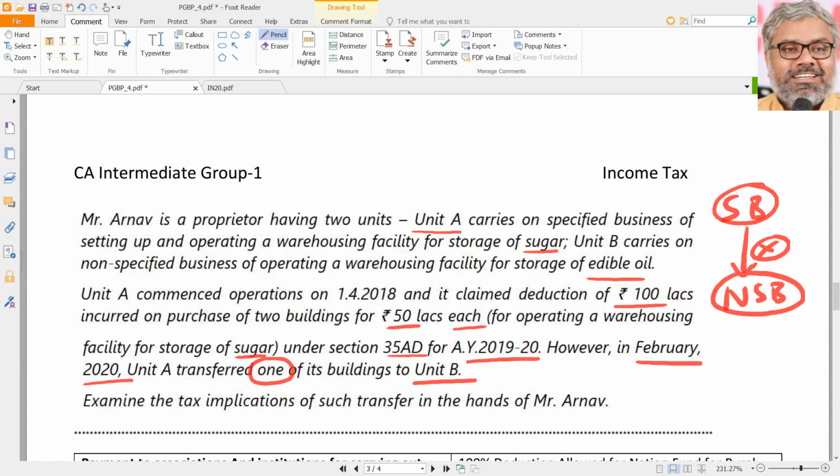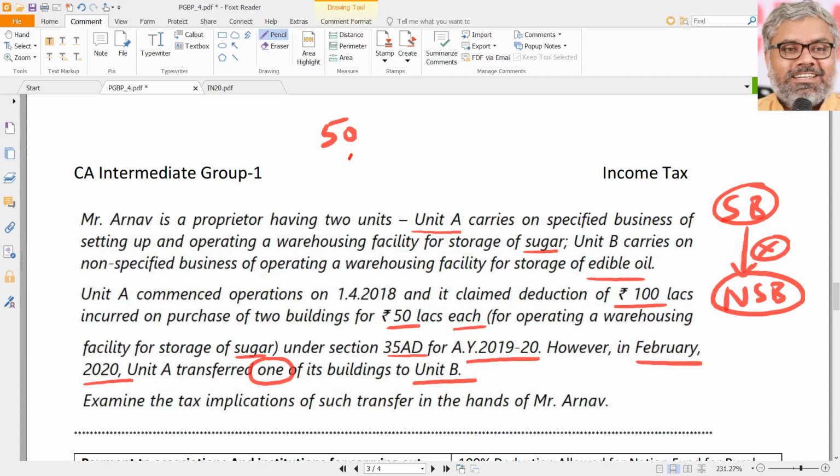But once again, 50 lakhs cannot be directly taken. Why? Because though now this 50 lakhs will become taxable, since 35 AD is reversed, for the year when the building was used, the SSE will be eligible for depreciation because he commenced operations on 1/4/2018. That means 18-19 year. Depreciation the building is eligible, right? For the full year naturally.